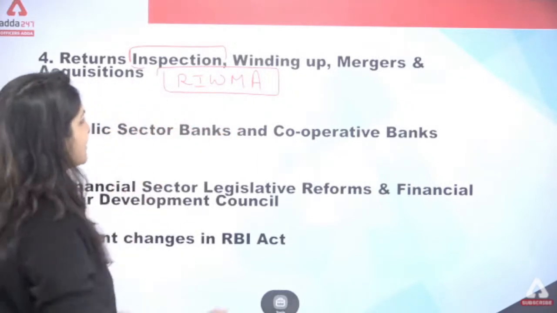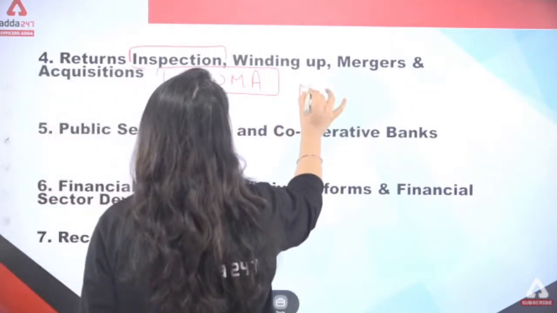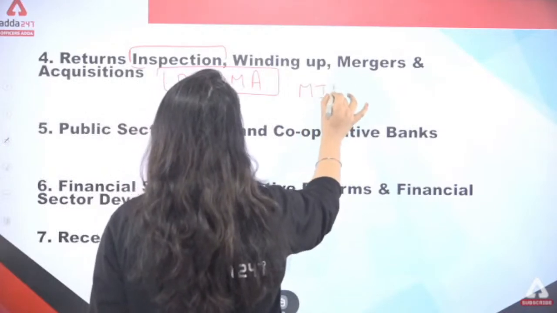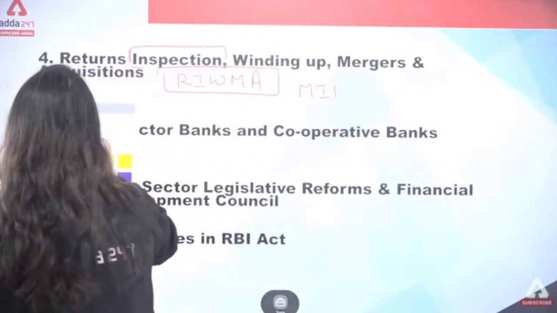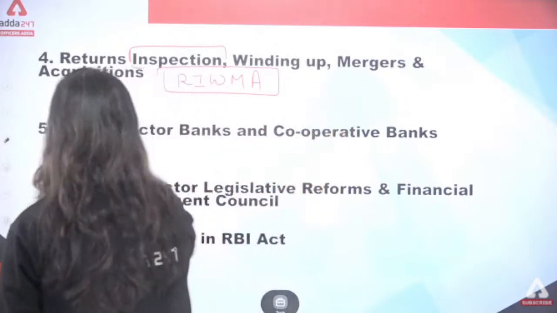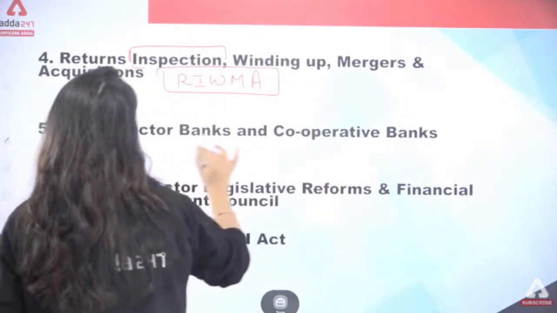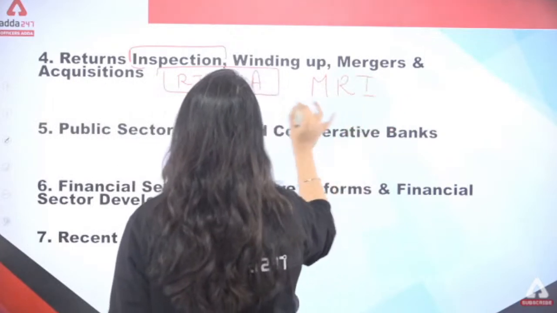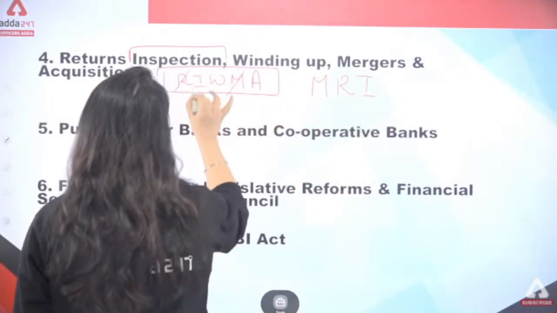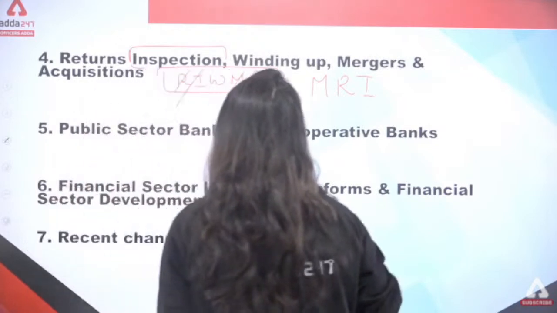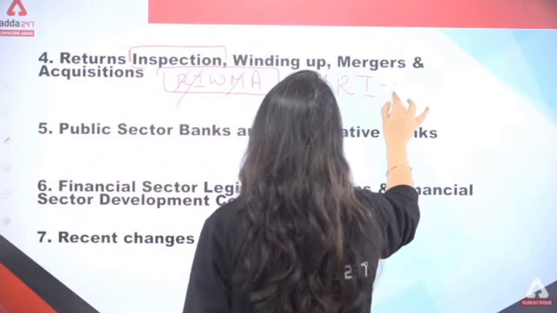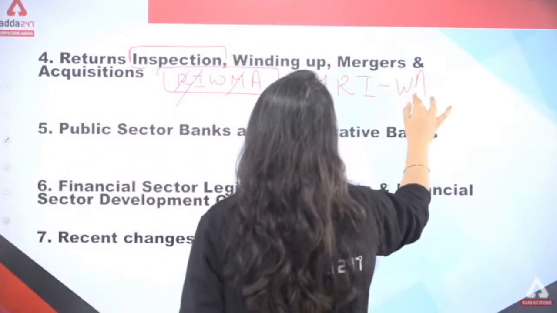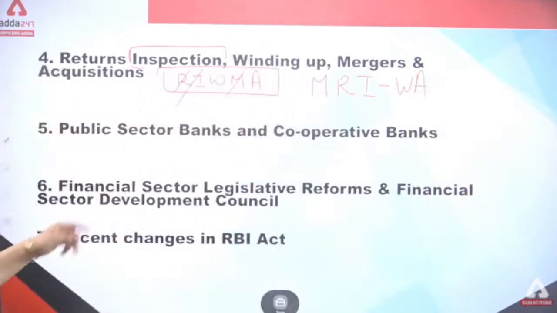Just make it in a sentence. It's MRI. MRI is, I think, the exact word. Okay. So I think this sentence you can learn.